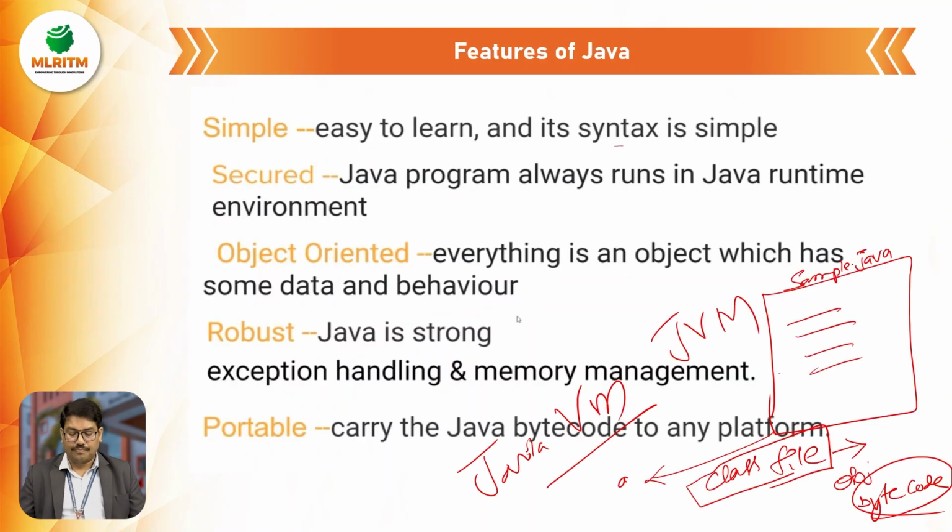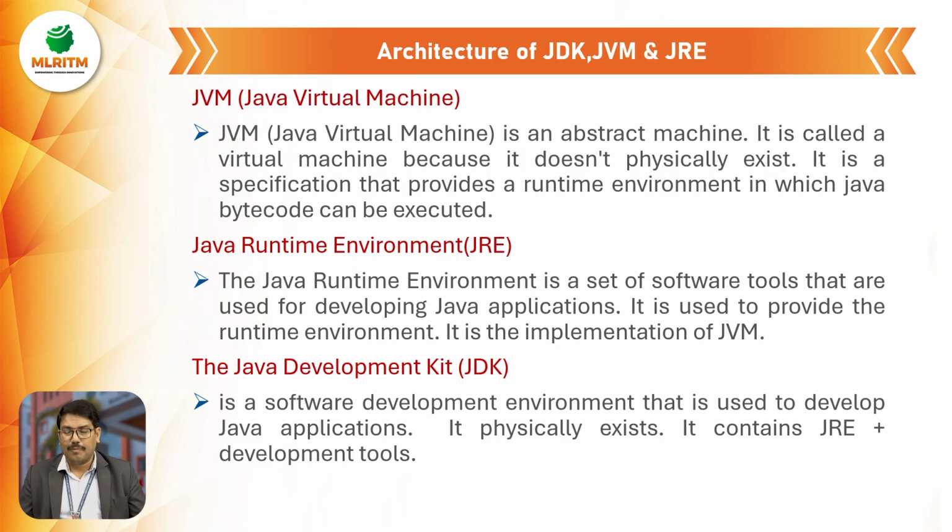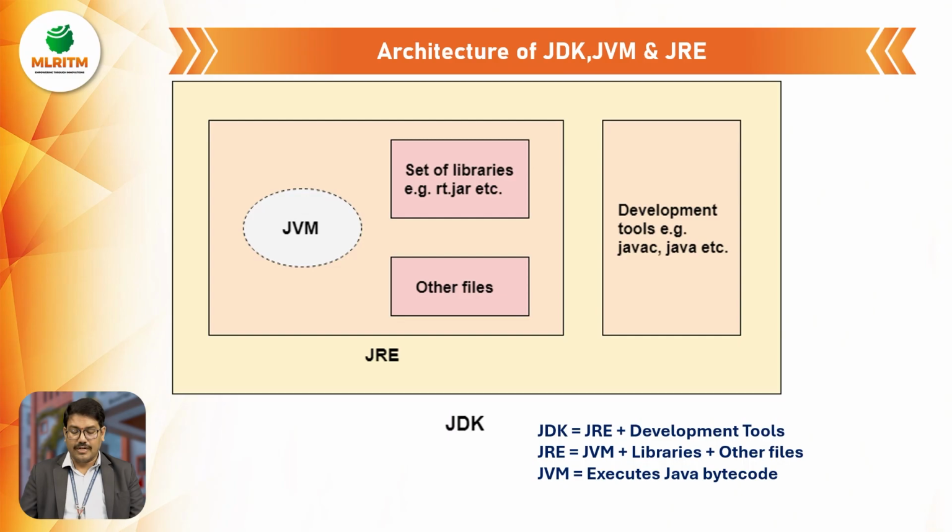Okay, right. So now coming to the architecture of JDK, JVM, JRE. If I consider JDK software, normally a software consists of so many packages and other files, right? In the JDK, we have the JRE, the Java Runtime Environment.